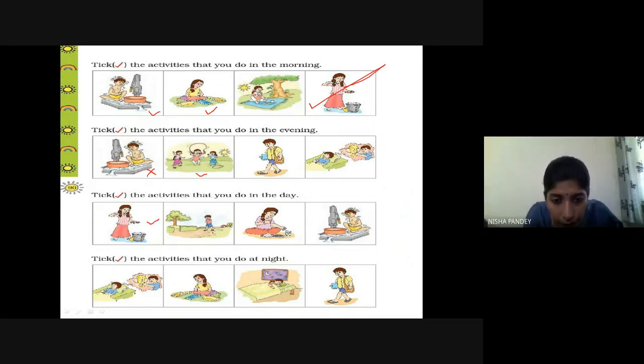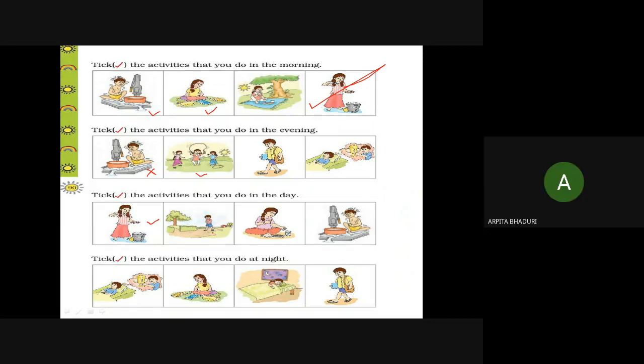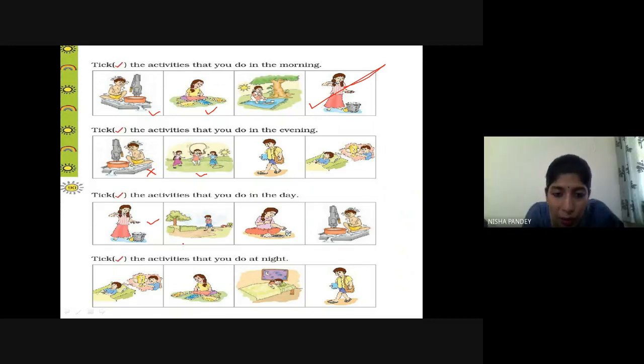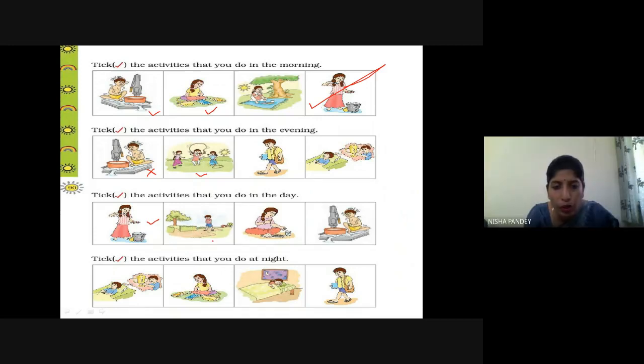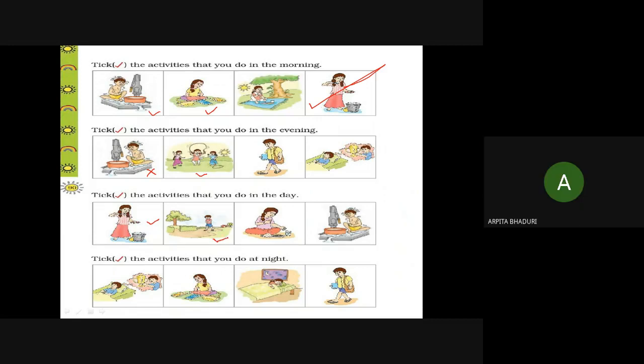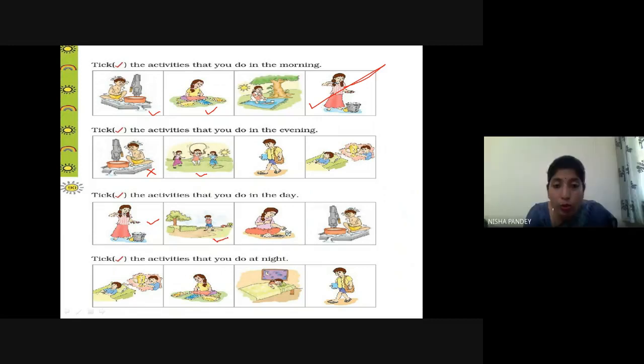Now what is this? This boy is, suppose, in the garden or somewhere. What is he doing? It's daytime only, right? Yes, ma'am. So shall we go out also in daytime? Ma'am, we go to school. We go to school, right?